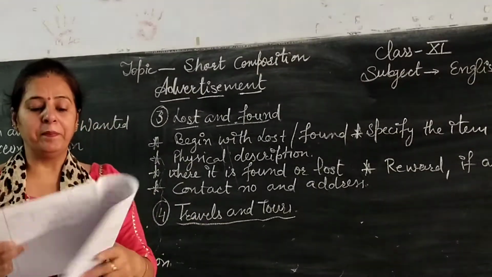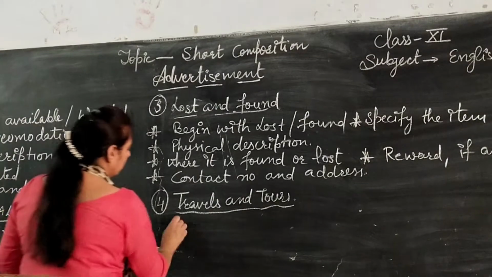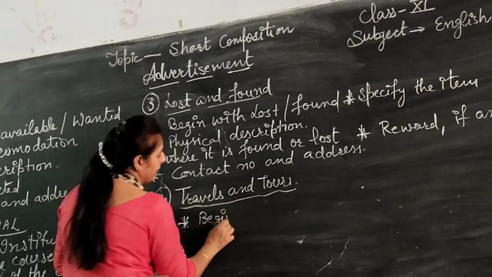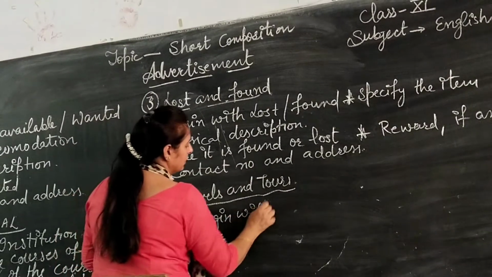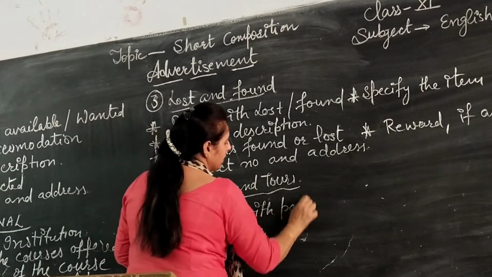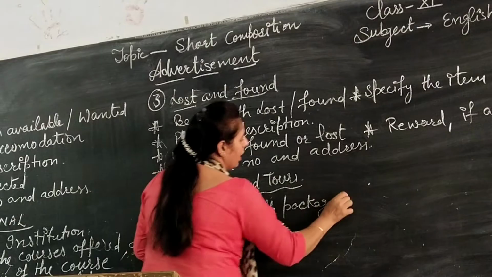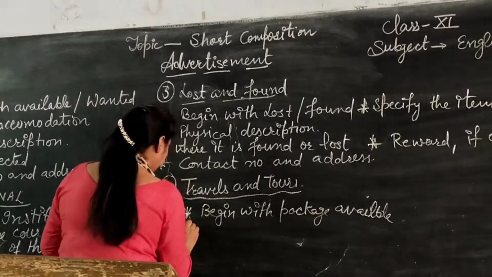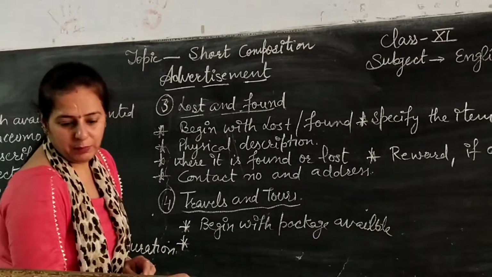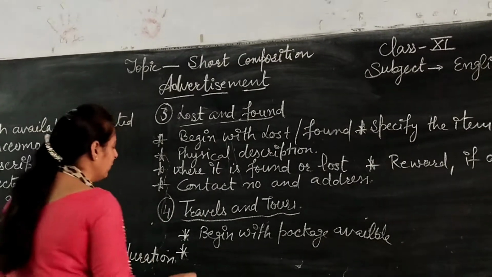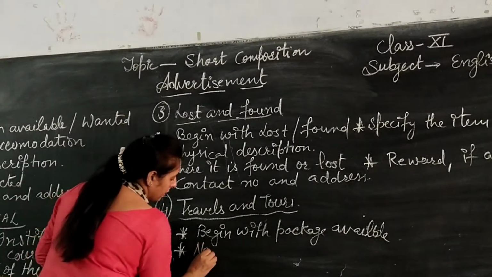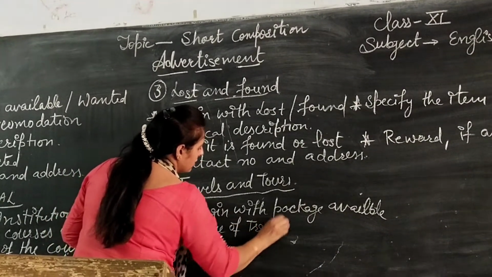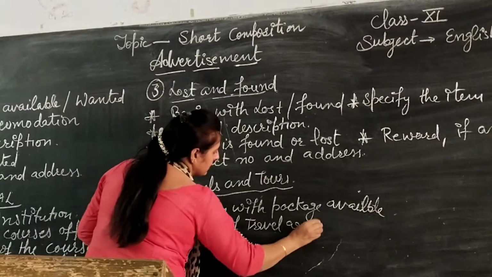First of all, we will begin with package available. Which package they are giving? Then after, the second point will be to state the name of the travel agency.